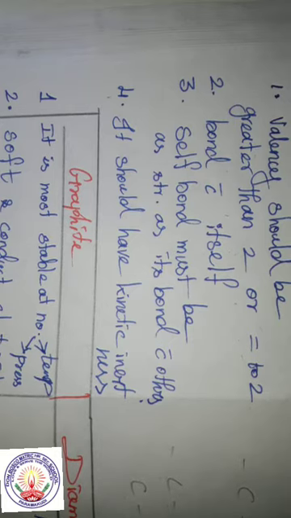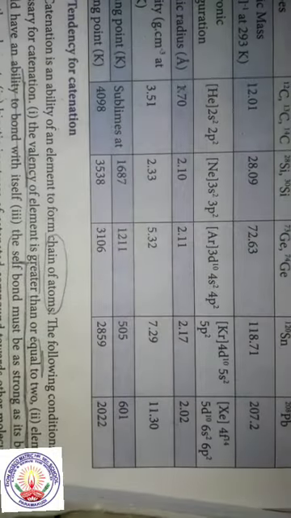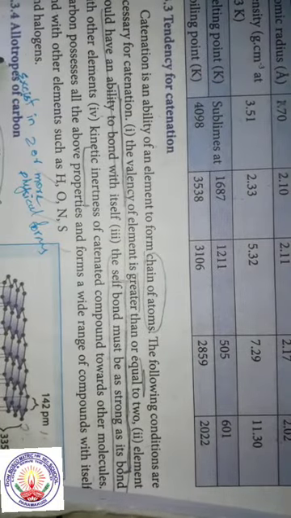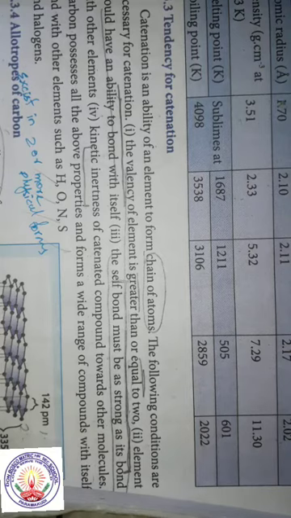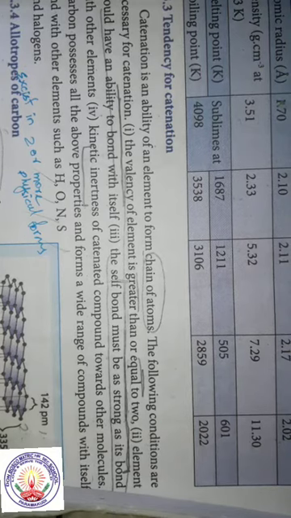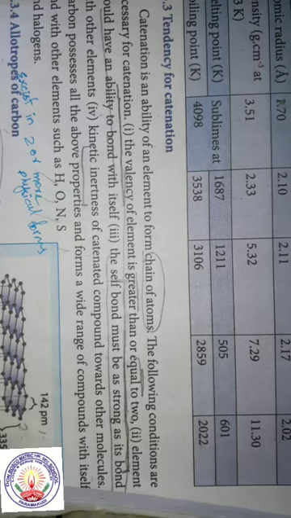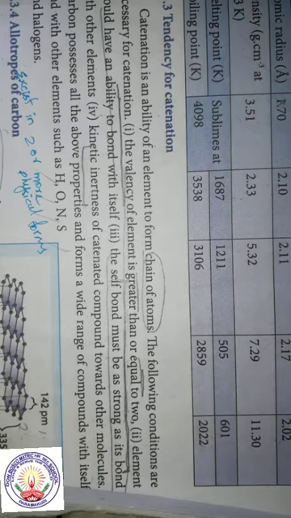The next important topic is allotropes of carbon. Allotropy means that it exists in two or more physical forms.